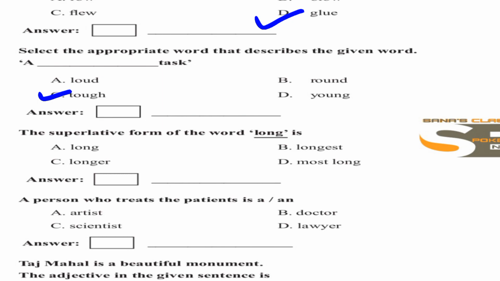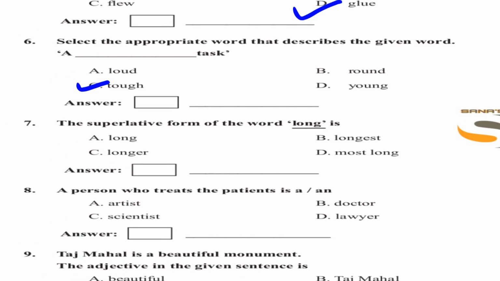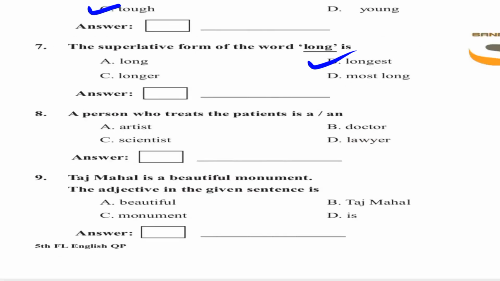So now tell me, question number 7: the superlative form of the word long is, whether it is long, longest, longer, or most long. Yeah, option B is the right answer. So in the box you should write B and then longest, because it is the superlative degree. Next question, question number 8.